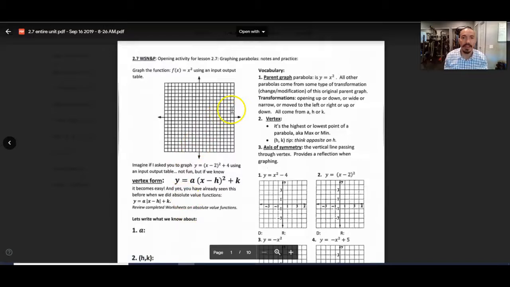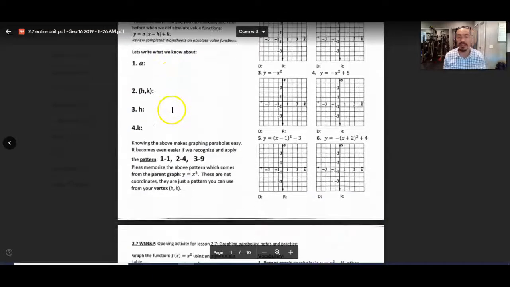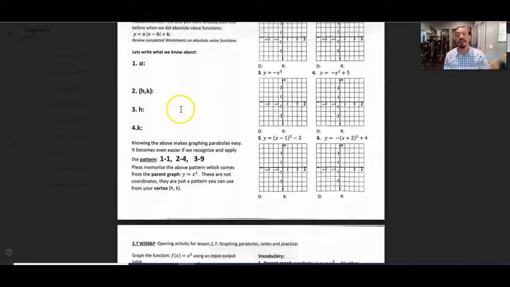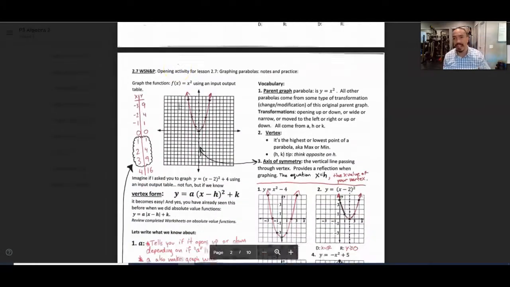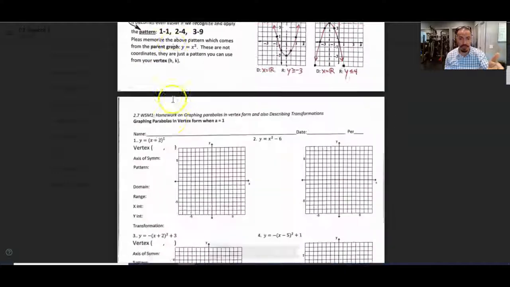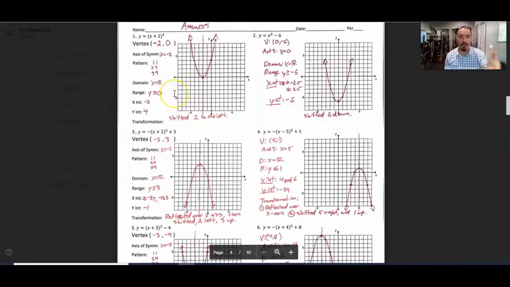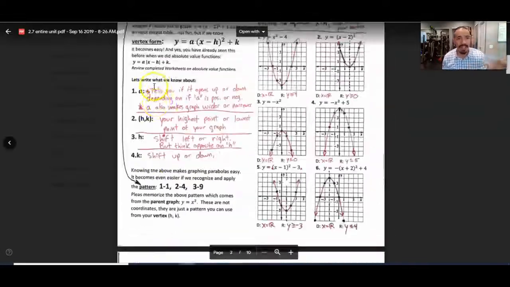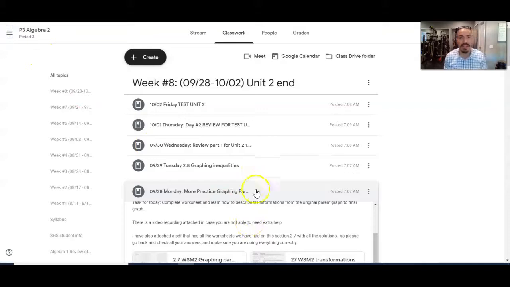If I click on that, you'll see the blank PDF. If you guys have a printer at home, it's great because you'll be able to print this stuff out. But if you don't have a printer, it's okay. They could sketch it out and take notes in their notebooks. As you can see, we have the notes, we have the note solutions, we have the blank homework, we have the homework with the solutions. So everything that they need is right here on the classwork tab, according to day.